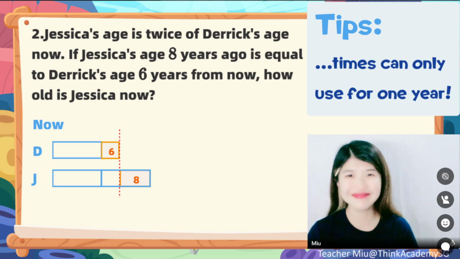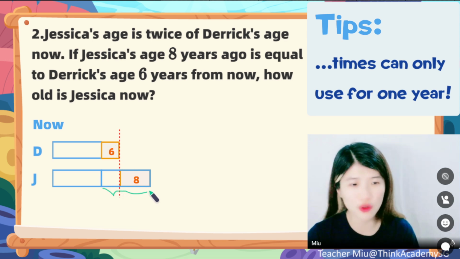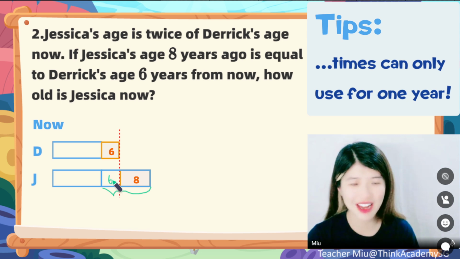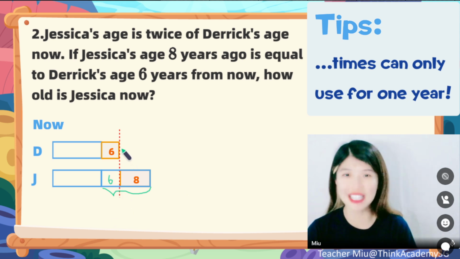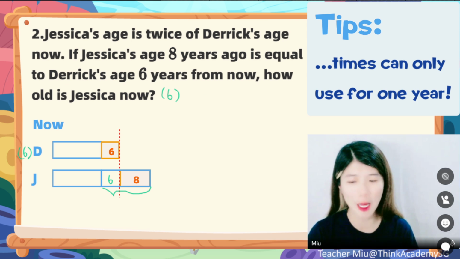Any idea? Well done! Excellent. Then you will find out that for one specific unit, this part will be 6, right? So 1 unit is 6. For Derek, now he is 6. Ta-da! For 1 unit, right? So there's 6. That means, okay, so the answer is 6. Am I right? I can see some of the answers in the chat box tell me the answer is supposed to be 6. Am I right?